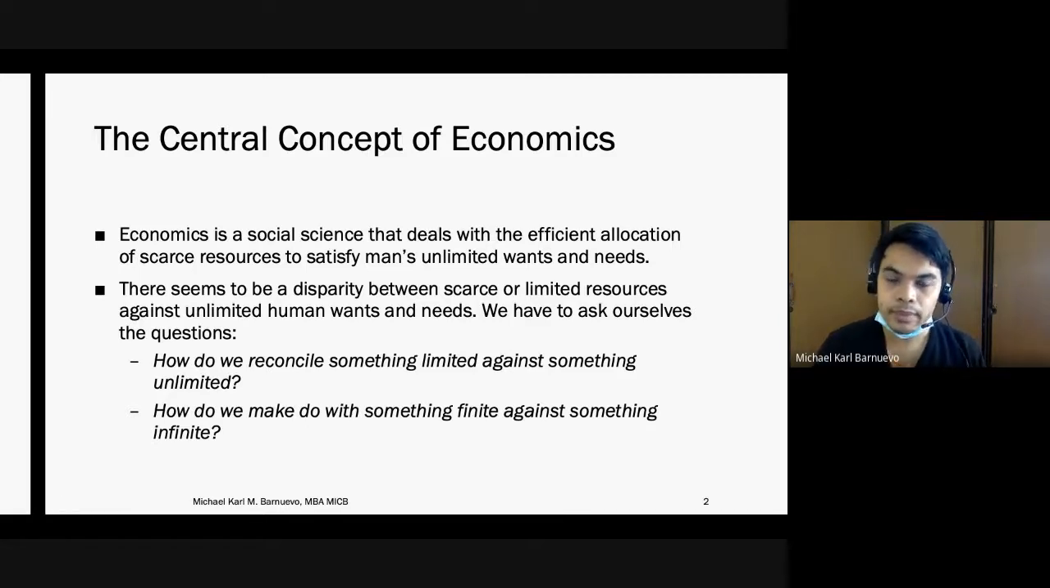As our population grows, there are more consumers, meaning there are more people who will use resources. That is why it is considered as unlimited wants and resources.